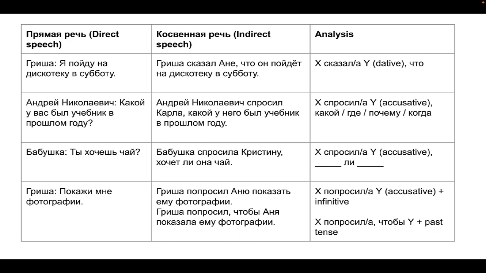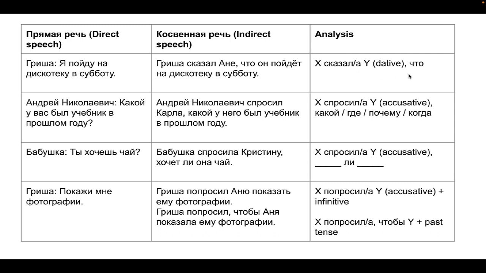So the first type that we have here is a statement. So here we have the formula. Someone said to someone else, and that person to whom it said is in the dative case. Sometimes we leave out to whom the person said, so this element here is optional. Then we have a comma, and then что. So our example is Гриша сказал Ане, что он пойдет на дискотеку в субботу.